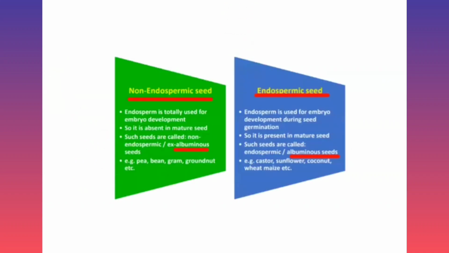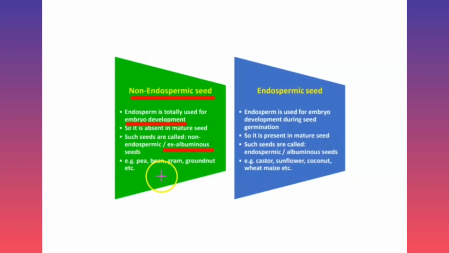Another thing is, after fertilization, the ovule turns into seed and ovary turns into the fruit, and development of endosperm occurs. According to the presence of endosperm in the seed, there are two types of seed, that is non-endospermic seed and endospermic seed. In the non-endospermic seed, the endosperm is totally consumed by the developing embryo, and that's why that seed is called non-endospermic seed, which is also called non-albuminous seed.